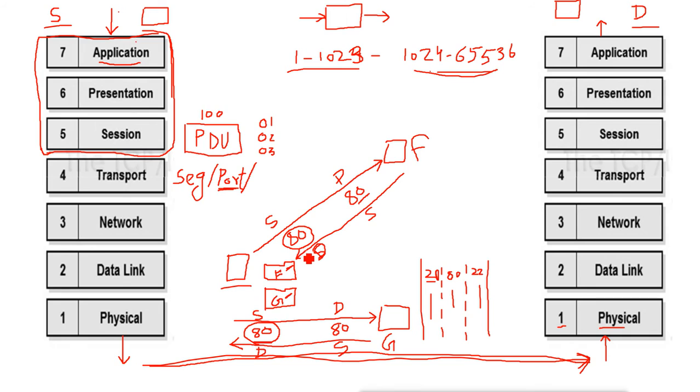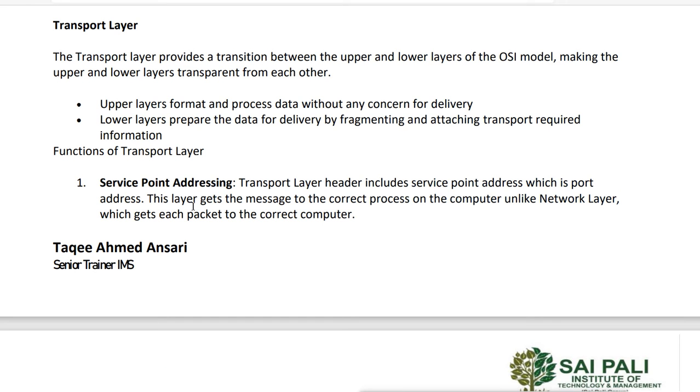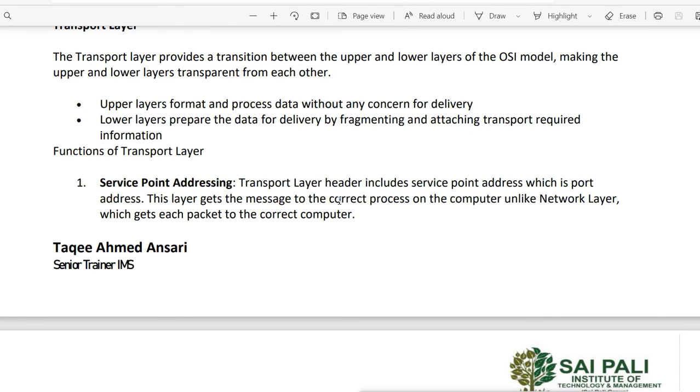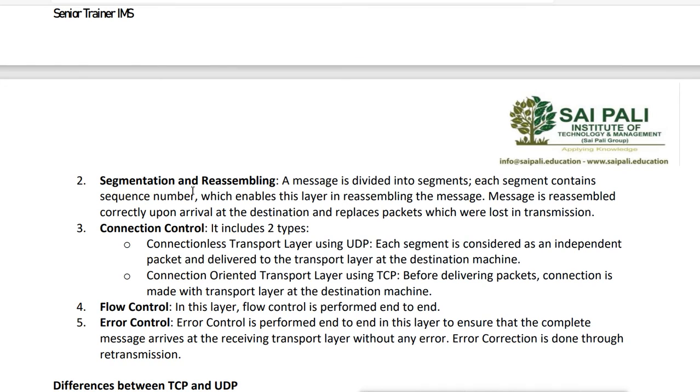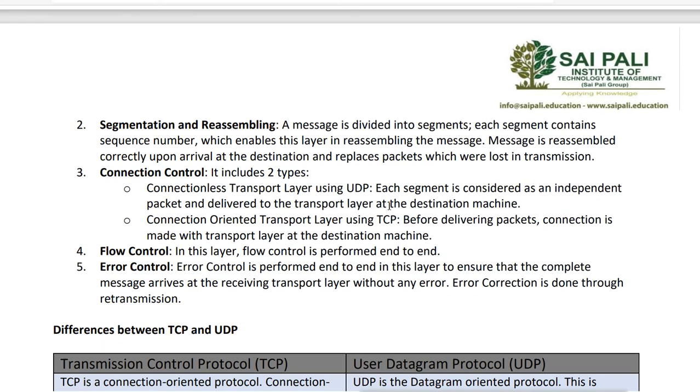So this is also the job of the transport layer. When it sends the request and the destination side receives it, it looks at the port number. The transport layer adds the service point address, that is the port numbers, and does the segmentation and reassembling of segments at the destination site. Then it also does connection control, which is done by two protocols, UDP and TCP.